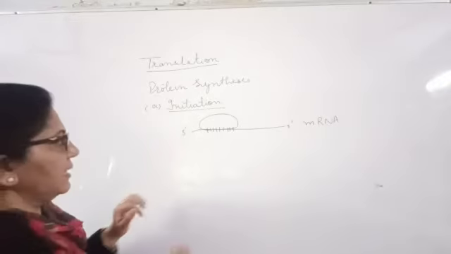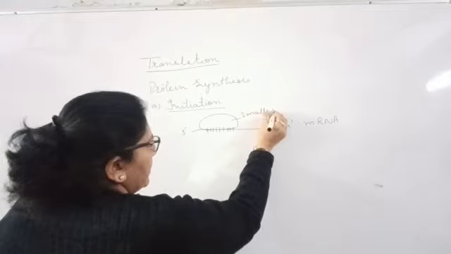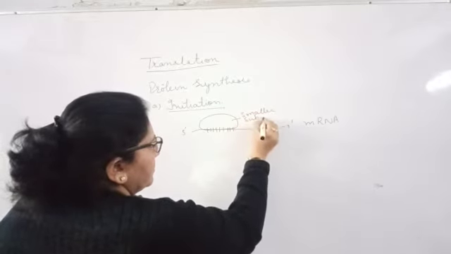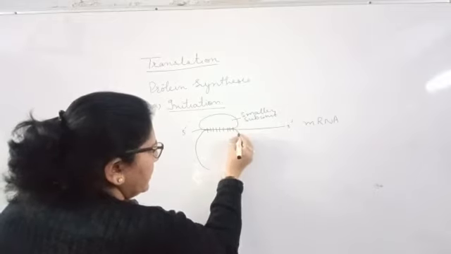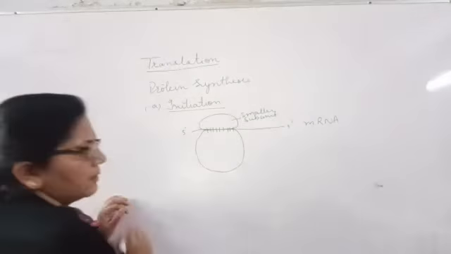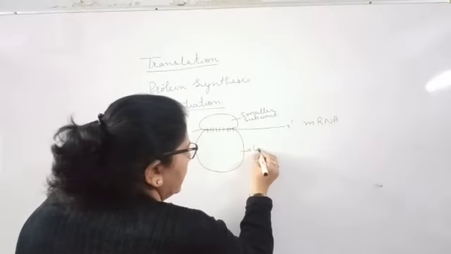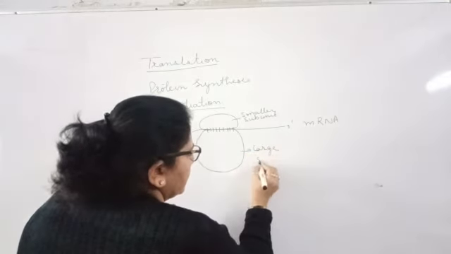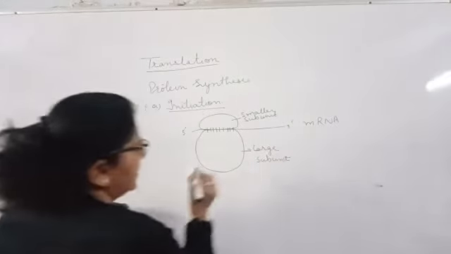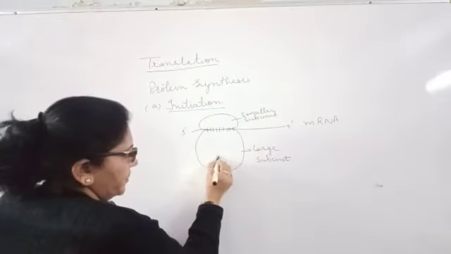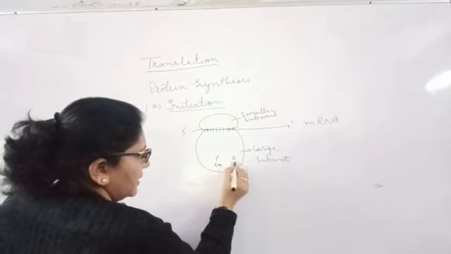Fine. And this is your smaller subunit of the ribosome. And then they will have a larger subunit. Fine. And the larger subunit has 3 sites, that is your P site, A site and E site.